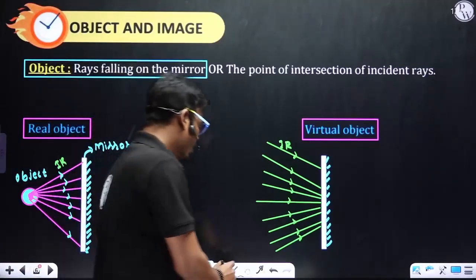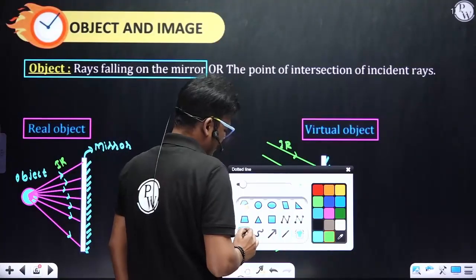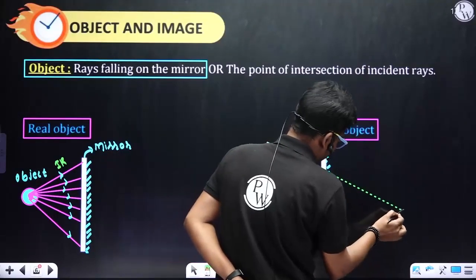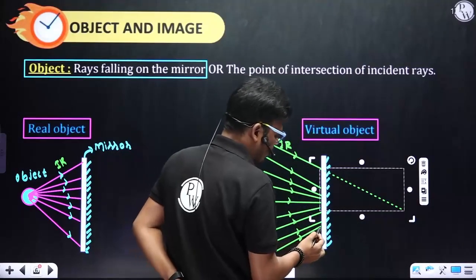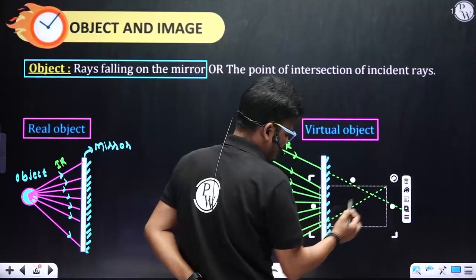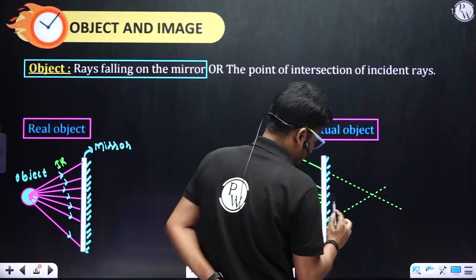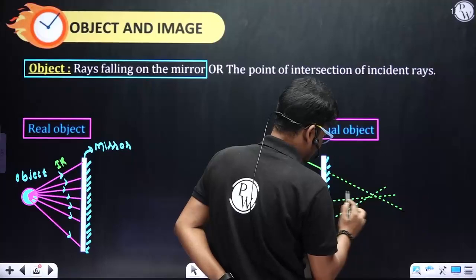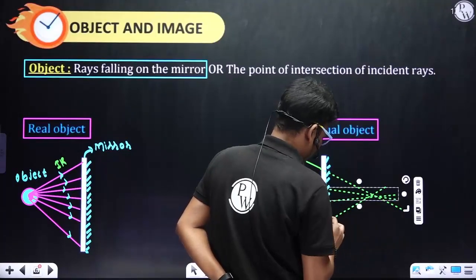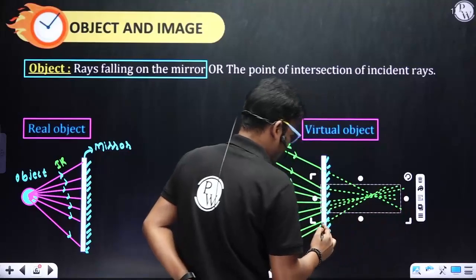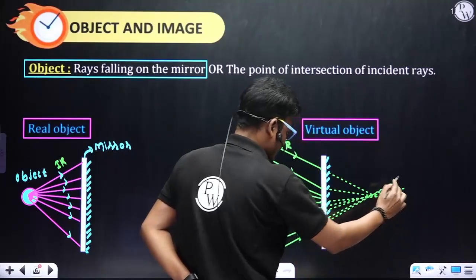According to the concept, if I draw extended lines of all the lines, you see, extended lines.